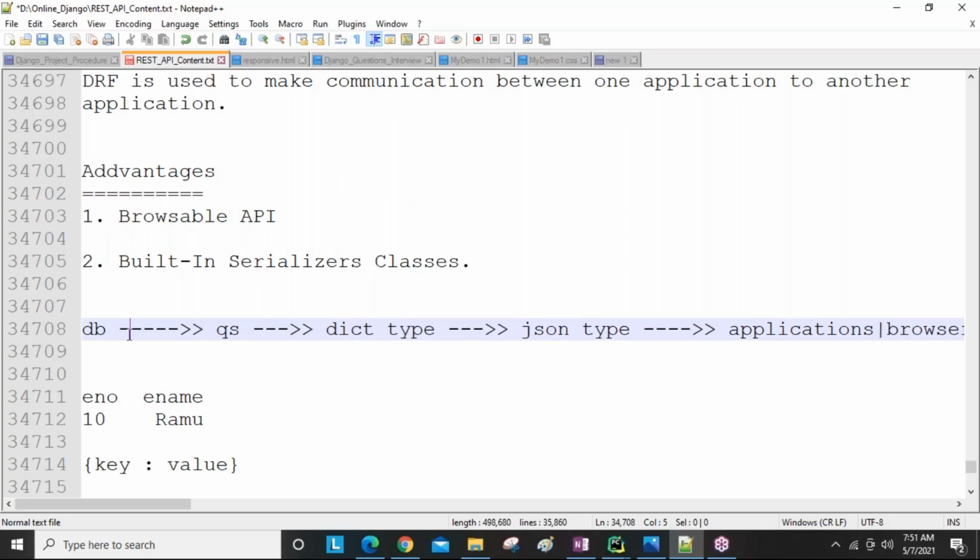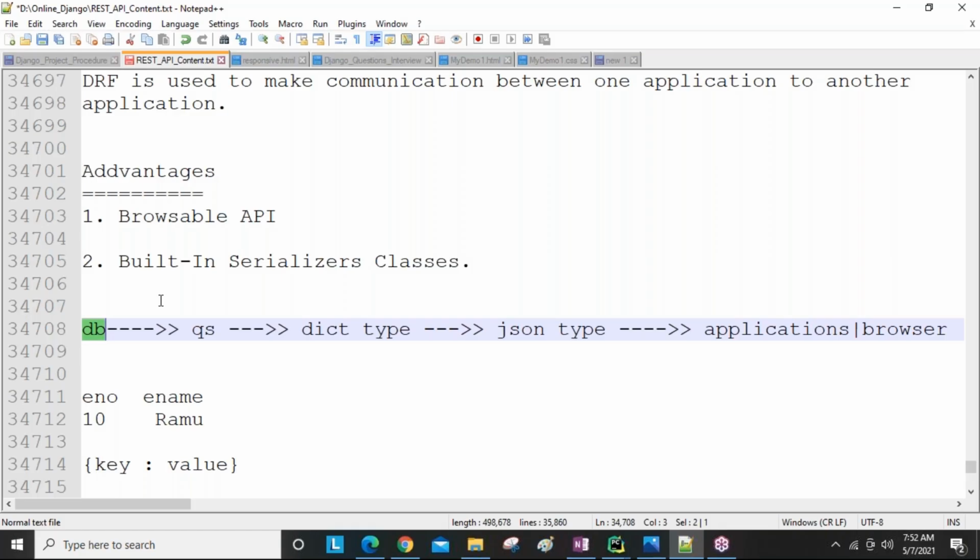Okay, now guys, this one. So this is the way, guys, of converting one type to another type. This is called serialization. Database data we finally send to the browser, and from the browser, at the time of creating, you are sending data, and via all these formats it is stored into the database again. So one is incoming, another one is outgoing. Simply, the process of converting one type of data into another type is called serialization.